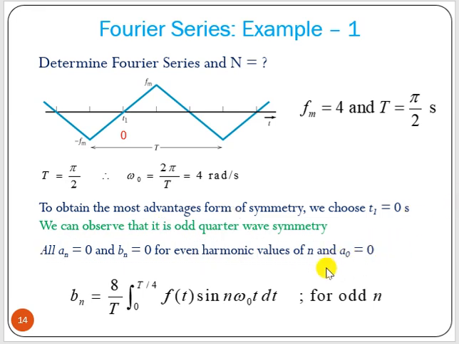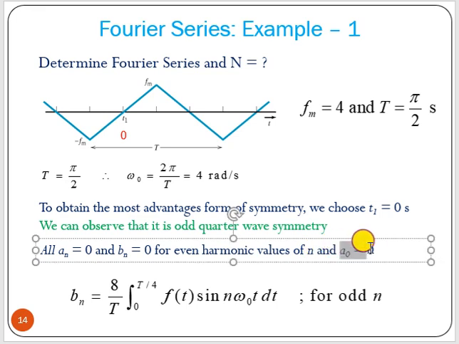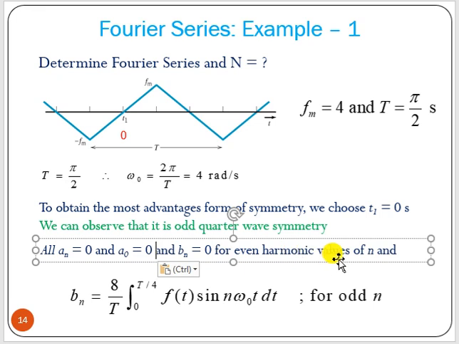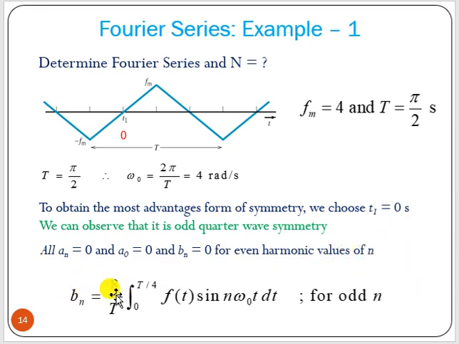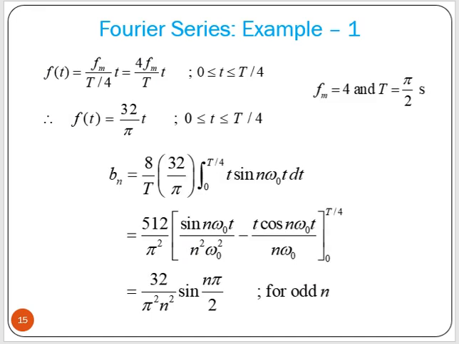So for this particular case, as this is odd, all an equal 0, for even and odd harmonics both, and a0 equals 0, and bn equals 0 for even harmonic values of n. Now we can find out bn for odd n. For odd harmonics you have to find 8 by T, 0 to T by 4, f(t) sin n omega 0 t dt.